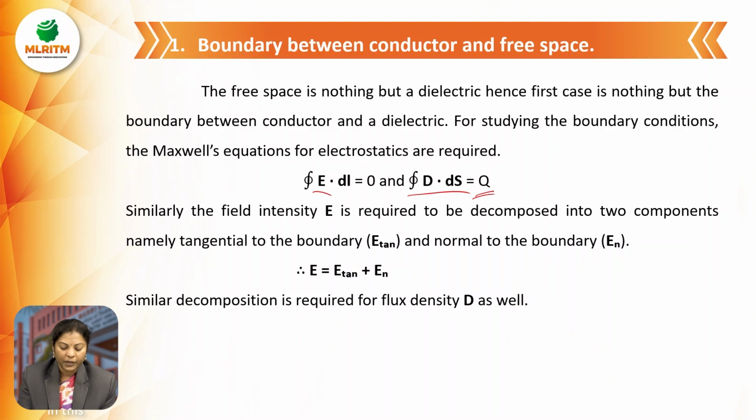Similarly, the electric field intensity is required to be decomposed into two components: the normal component and the tangential component. So the total electric field is E equal to the tangential component plus the normal component of the electric field intensity. Similarly, the electric flux density also has two components, the tangential component and the normal component.